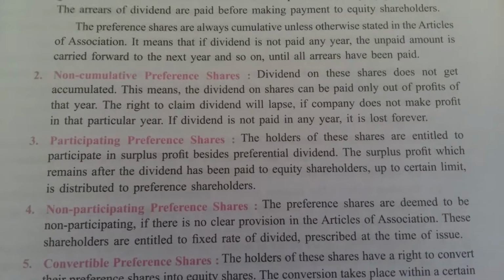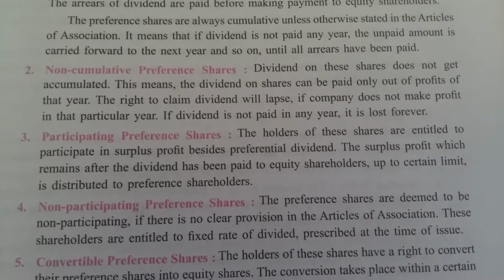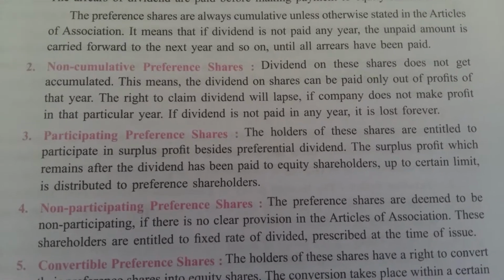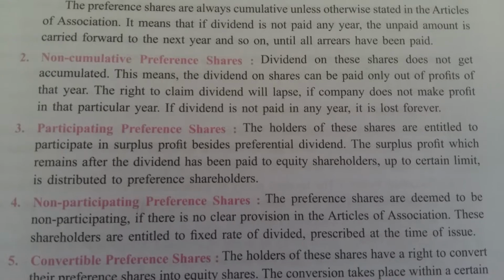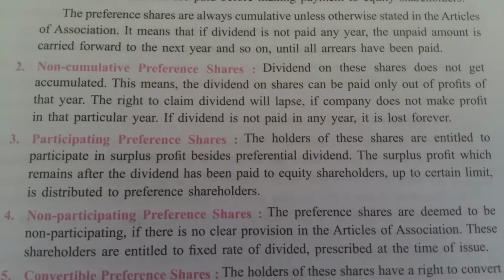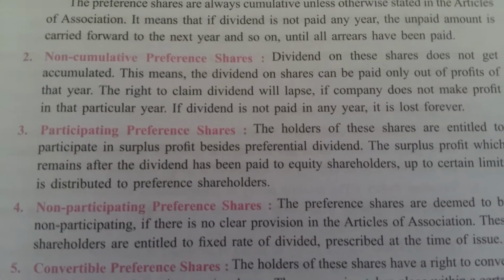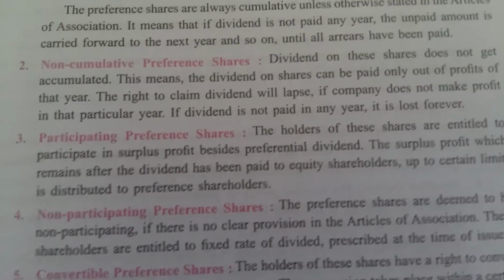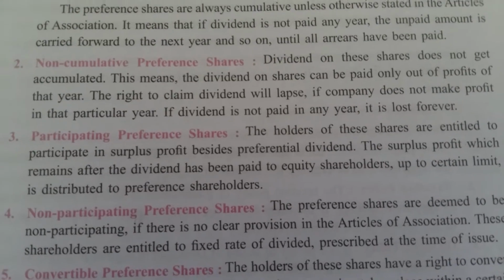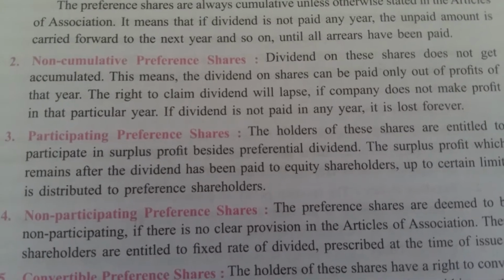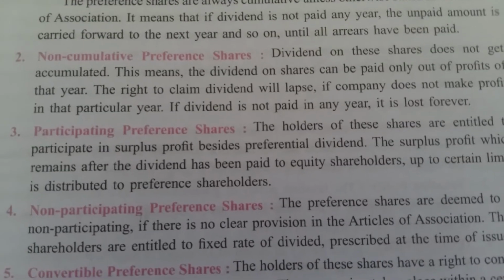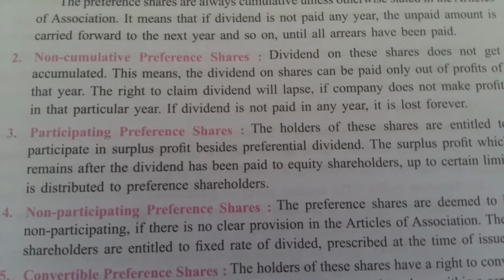So as you see, cumulative means the unpaid dividend will be carried forward to the next year till all arrears have been paid. The second one is non-cumulative. Non-cumulative means the opposite of cumulative preference shares. If the dividend of the shares is not paid in that particular year, then it will lapse.